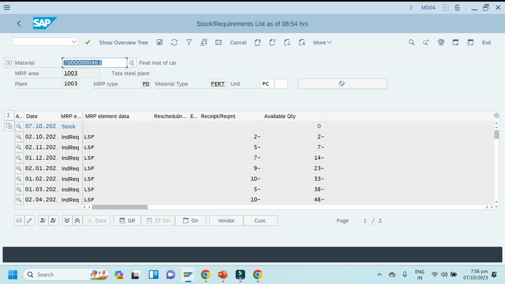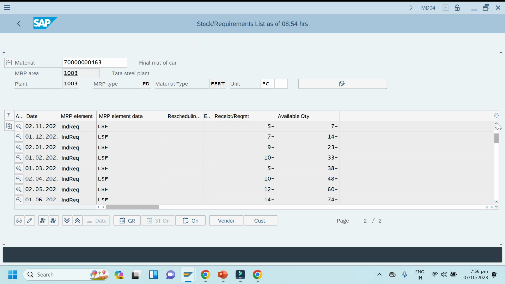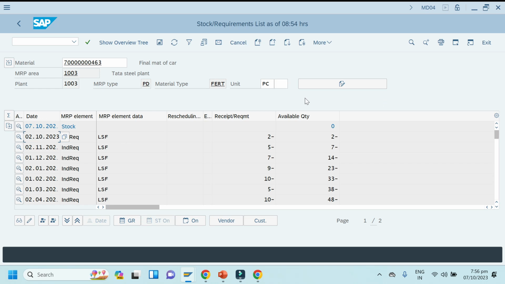So you can see here, independent requirement is created, right? For October 2 quantity required, November 5 quantity, December 1st 7 quantity. How much I have entered it now, it's coming here, right? Okay, any doubts? So this will be converted in next month. This is October 2, right? Okay, so this will be converted in this month only, first one, right? Okay, not an issue. We will see after running MRP.